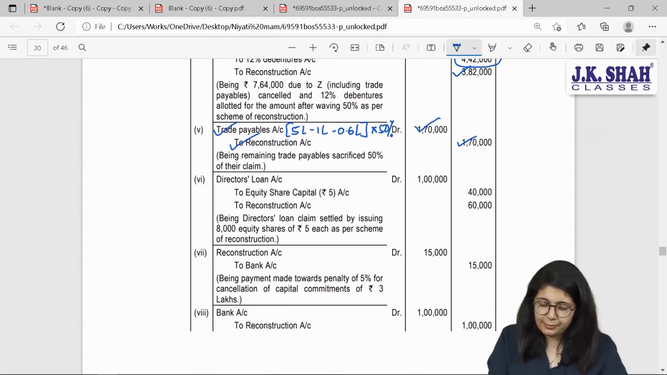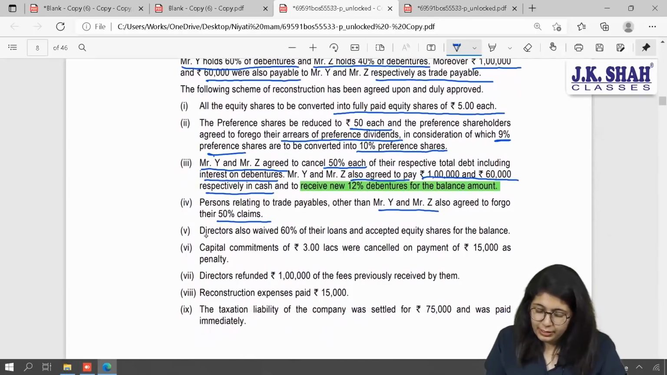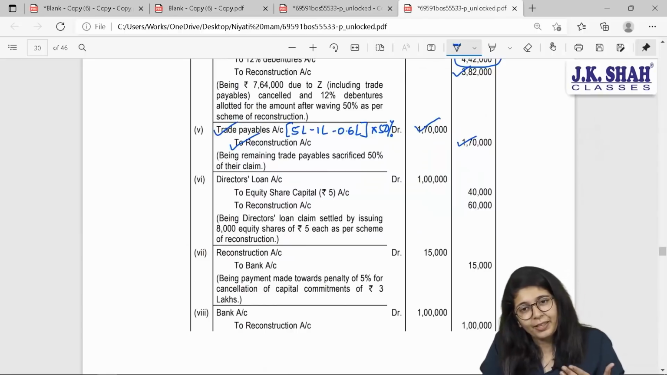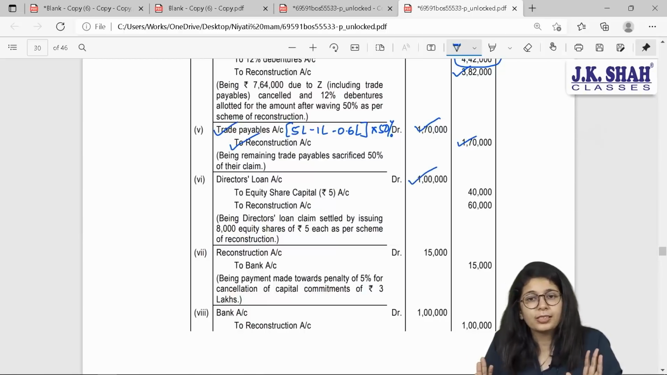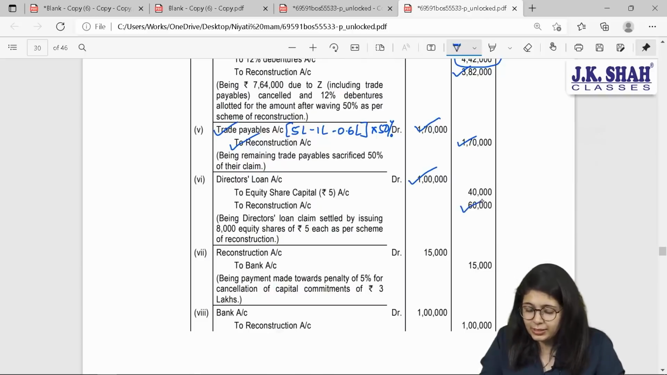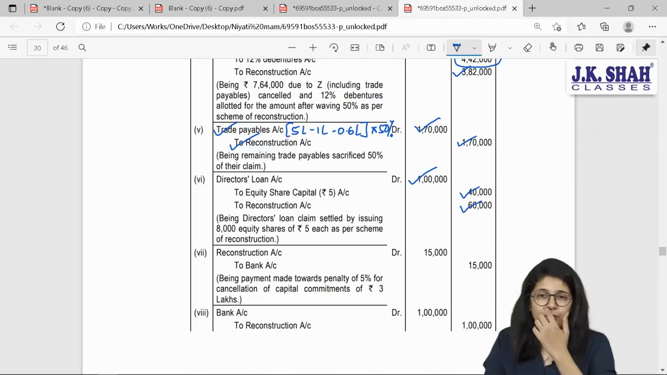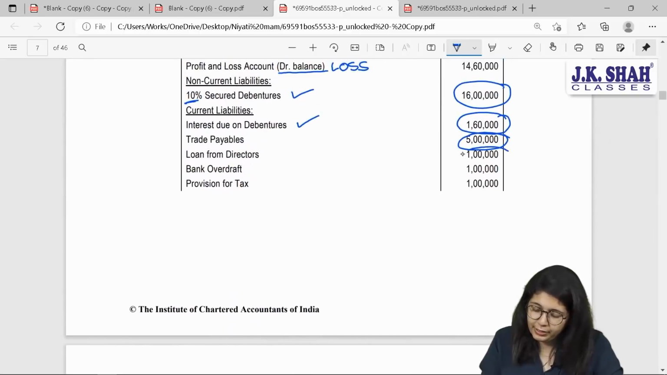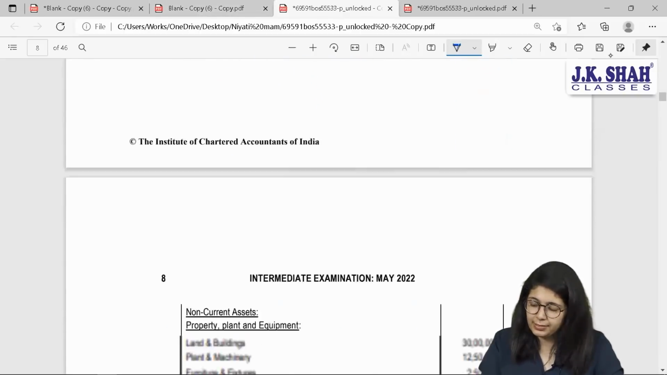Next, directors waived 60% of their loan and accepted equity shares for the balance, for the balance 40%. So, but a director's liability is also your liability having credit balance, which shall be debited. They want to forgo 60% of claim. So 1 lakh 60% is 60,000, and for the balance, equity shares of 5 rupees each shall be issued. Where was the liability shown? Beta, it was clearly shown over here. Loan from directors, 1 lakh rupees. Okay, next.